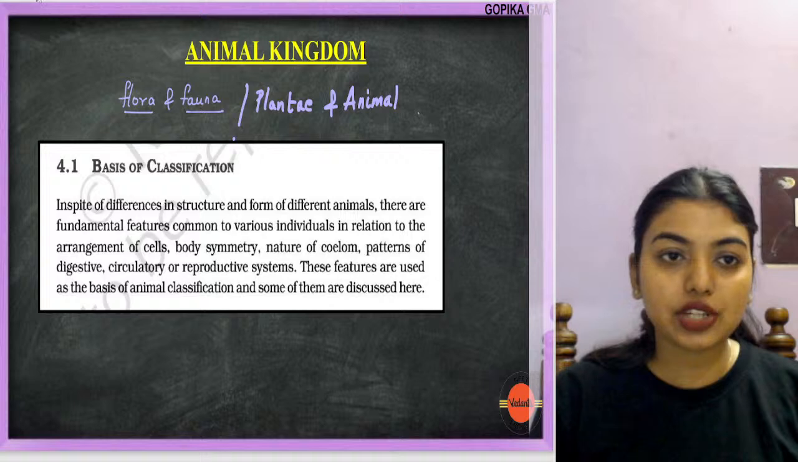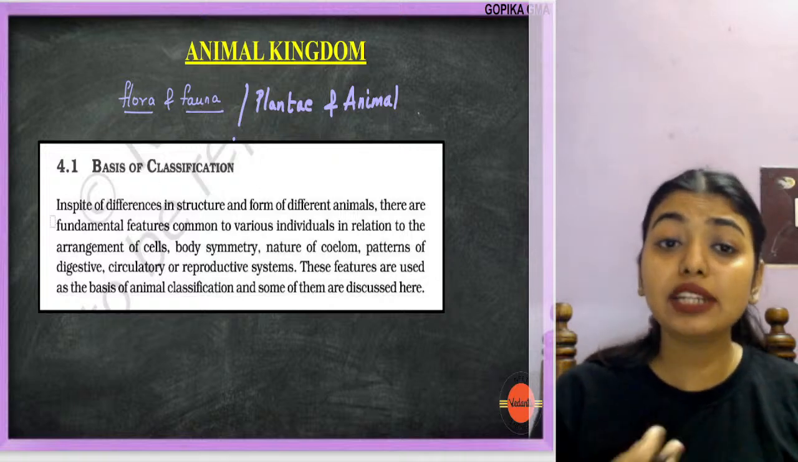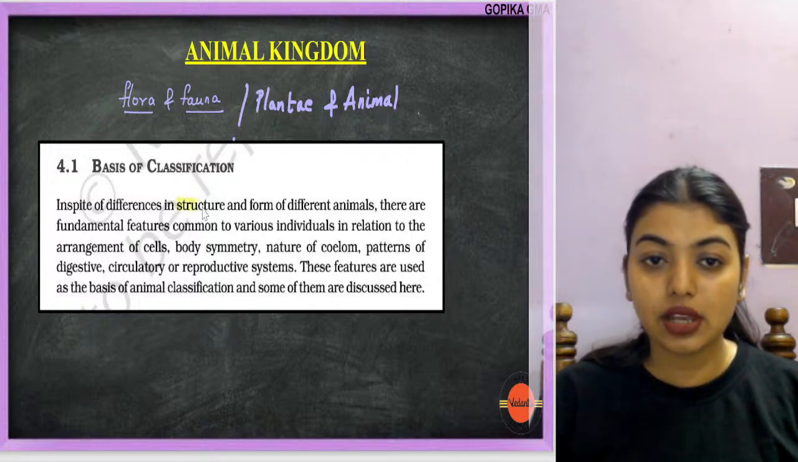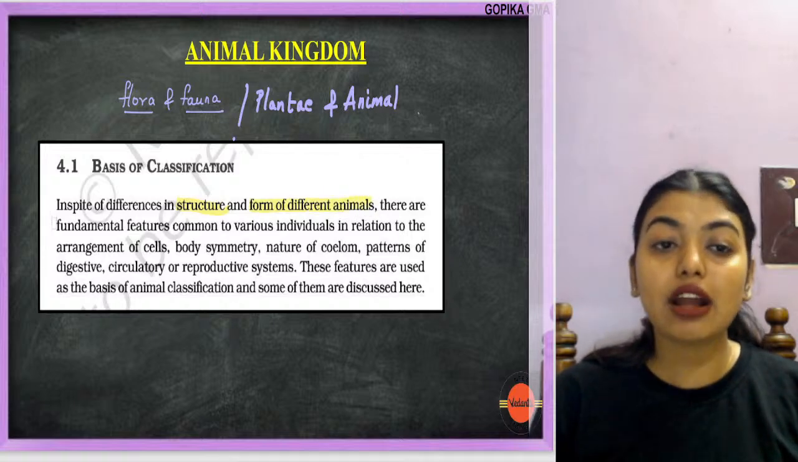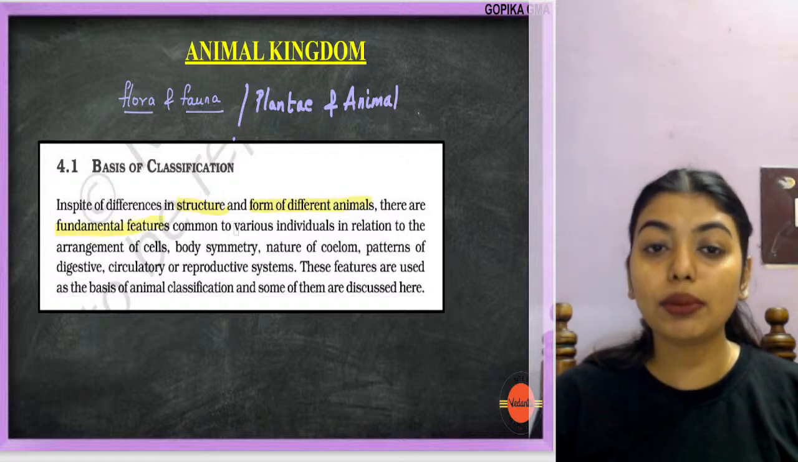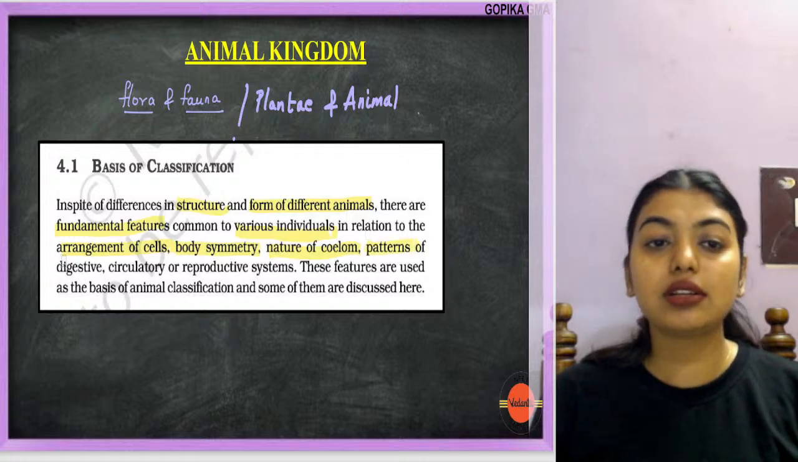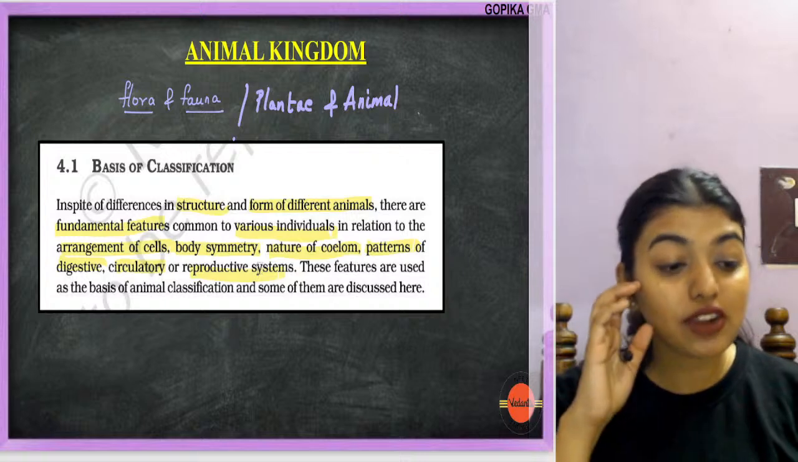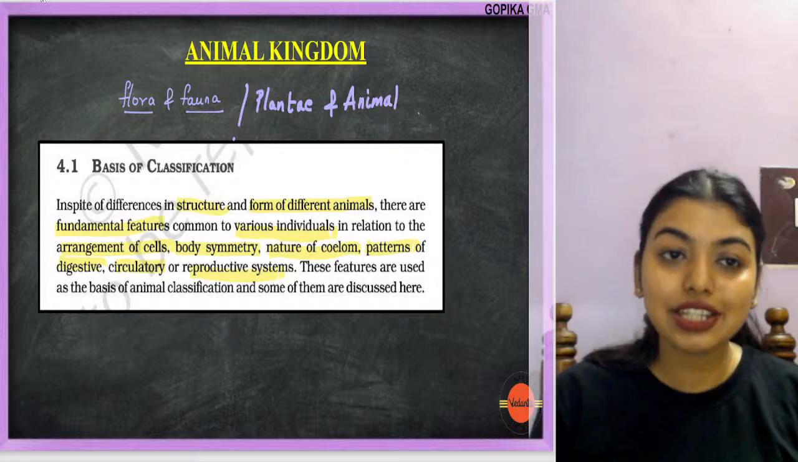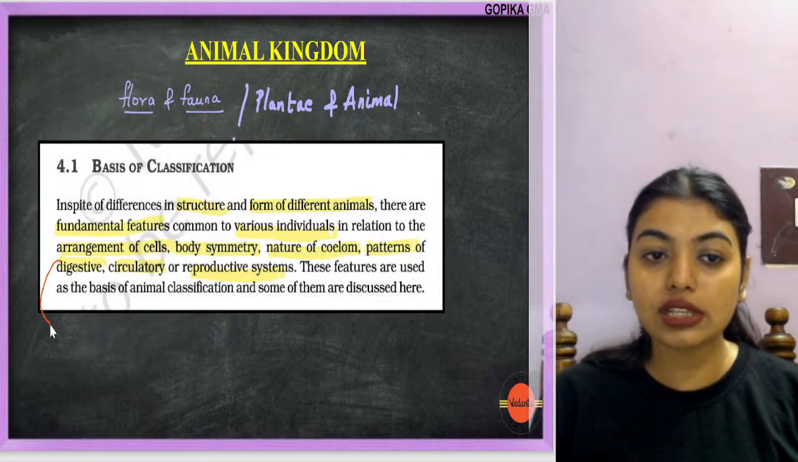Now, look here. Basis of classification. Let's use the highlighter. In spite of the differences in structures and form of different animals, there are fundamental features common to various individuals in relation to arrangement of cells, body symmetry, nature of coelom, patterns of digestive system, circulatory system, reproductive system. So what they are trying to say is that in this chapter you are going to study all these classifications.